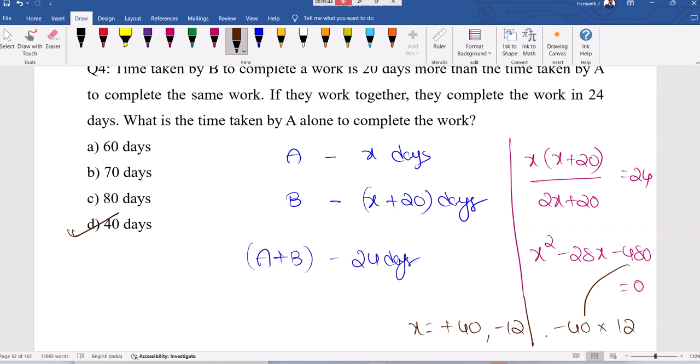A alone, x value 40, means A alone can complete the work in 40 days. Negative value timing is not allowed. So option D is the correct answer. If alone is not given as an exact value but in terms of x, still the alone and together relationship we know: product divided by summation.